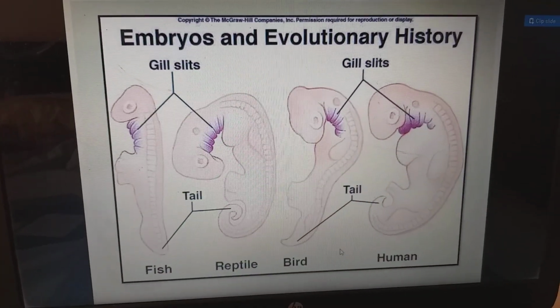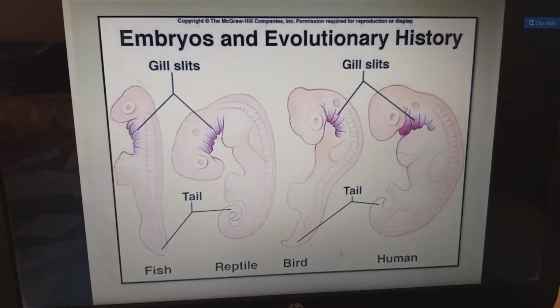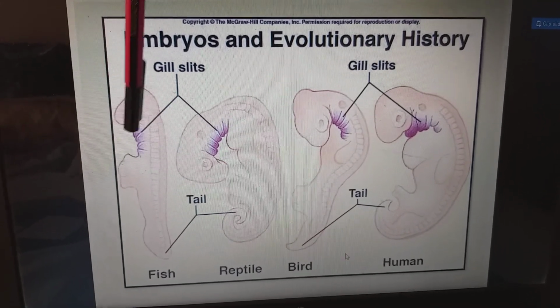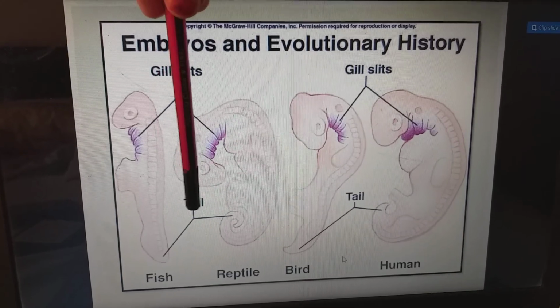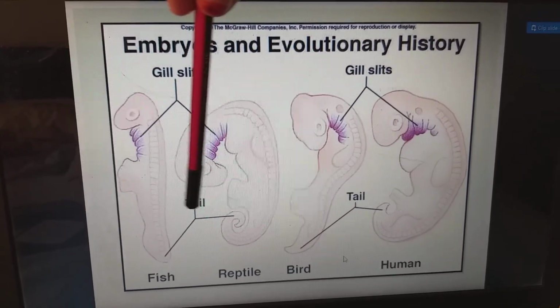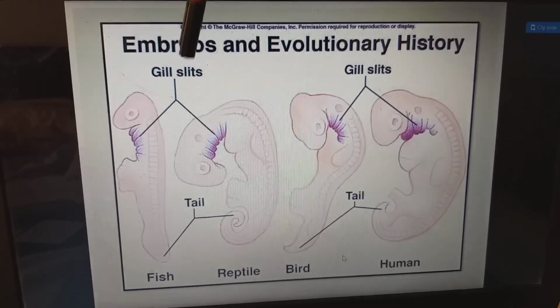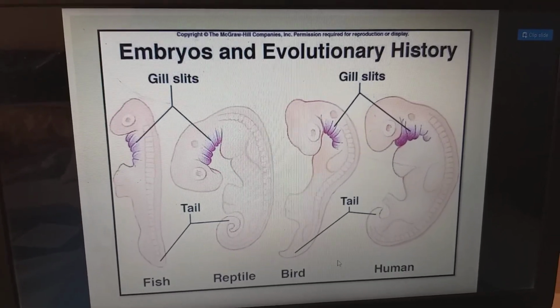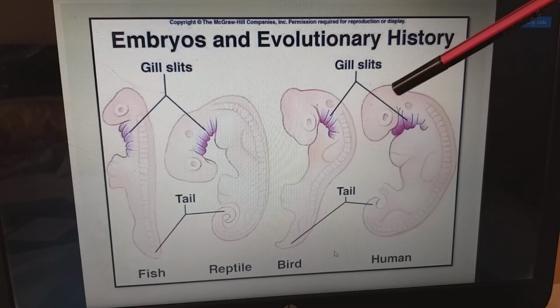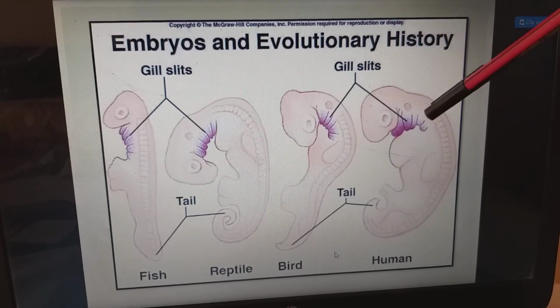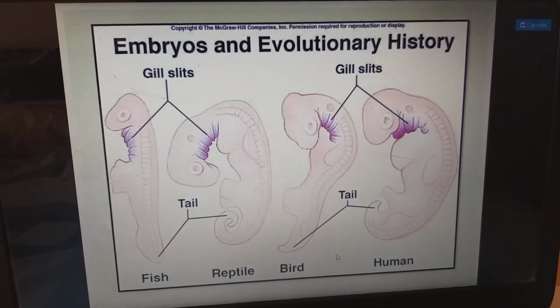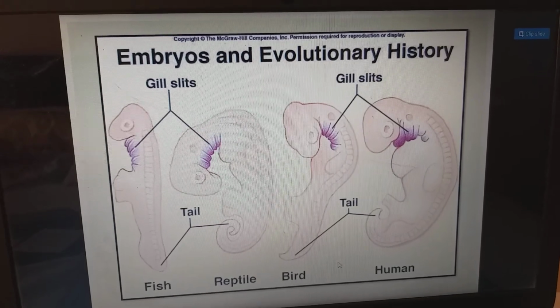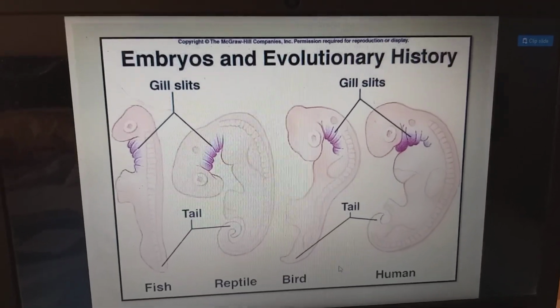So these are the embryos and evolutionary history. In this picture, we can see the gill slits and the tail. Both will be there. The tail will be there for the fish and reptile. The gill slits will be there specifically for the fishes. And here we have the gill slits, which will be seen in the birds as well as the humans. Both will not be there after development.